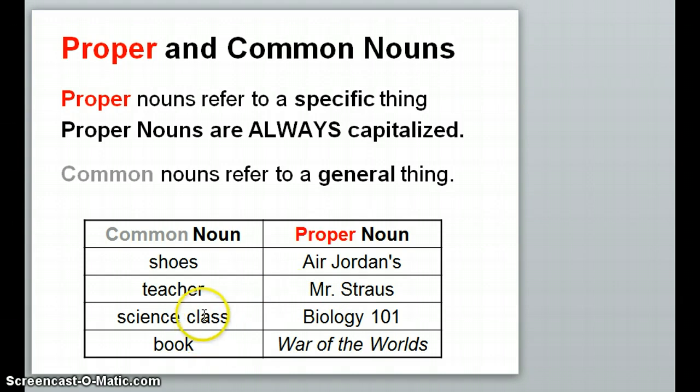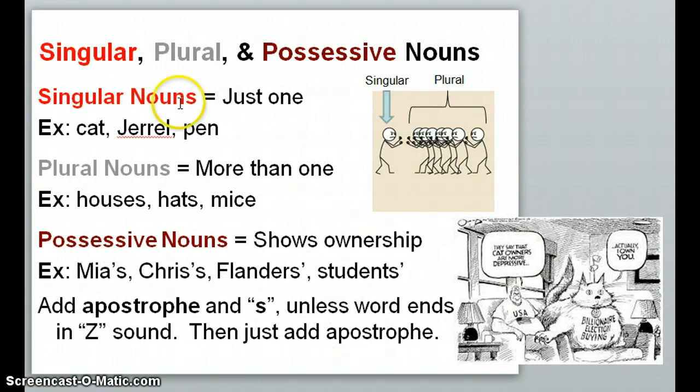Same with science class being general. Biology 101 is a specific class. Book could be any book. War of the Worlds is a specific book. Right, and then we also have singular, plural, and possessive nouns.